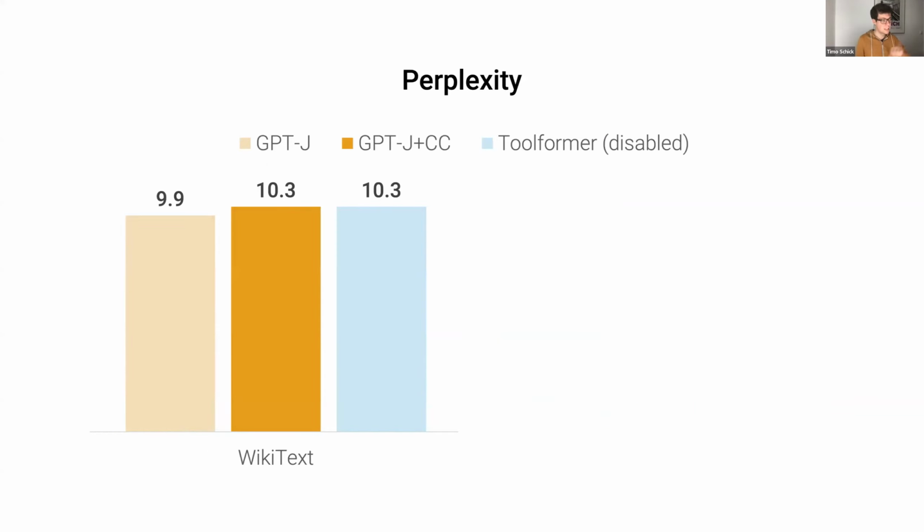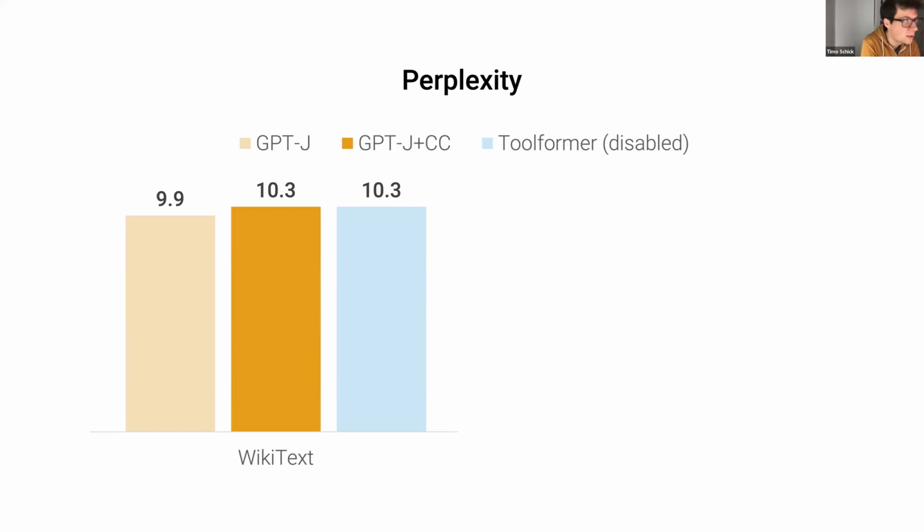First of all, we looked at Wikitext, which is just a subset of Wikipedia. And you can see here again that fine-tuning on our subset of CCNet increases perplexity a bit. But this is just because CCNet is not as close to Wikipedia as the original subset of the pre-training corpus. The interesting bit is that as we move from GPT-J plus CC to Toolformer, we do not see any change in perplexity. So including API calls in our pre-training data does not hurt perplexity.